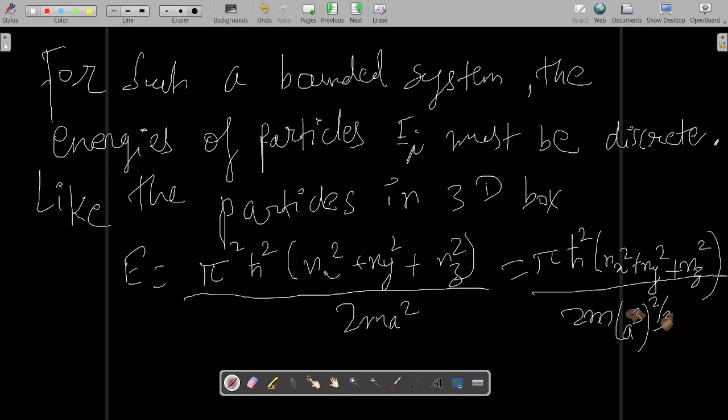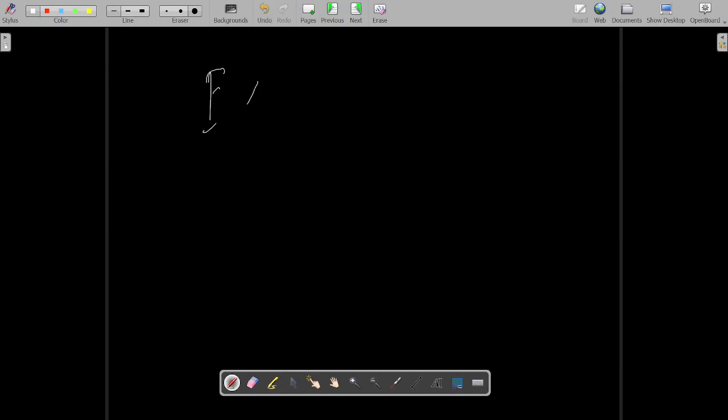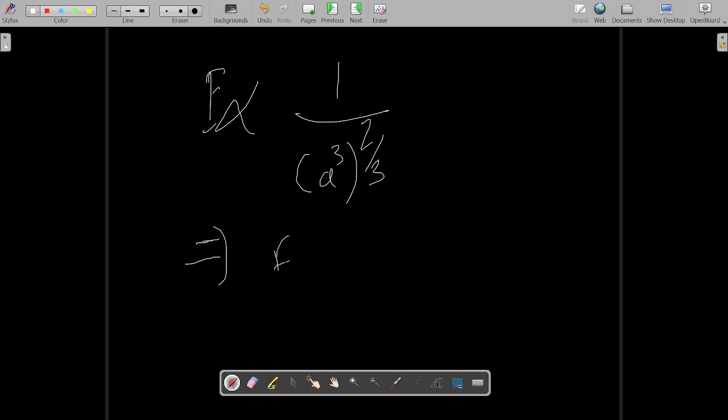So your energy is now in terms of a cube. What is a cube? A cube will be the volume of the cube. So your energy is clearly inversely proportional to a to the power 2 by 3. So we can write this, a cube is equal to the volume of the cube, so your energy will be inversely proportional to 1 upon V to the power 2 by 3, right?